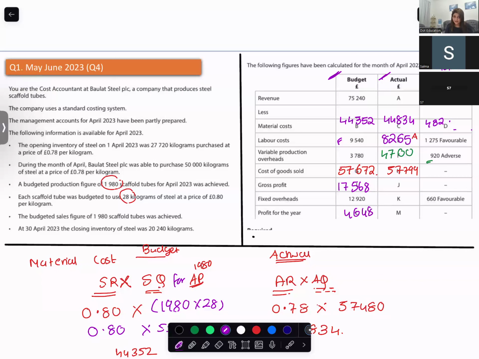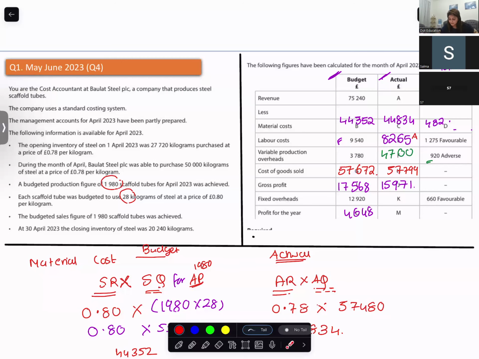Come on over here for the actuals. What is the gross profit? Actual gross profit is 15,971. No, miss, that's wrong. Let me check. Actual revenue is how much? Actual revenue is 73,770. The variance is adverse. When it's adverse, you add it on.